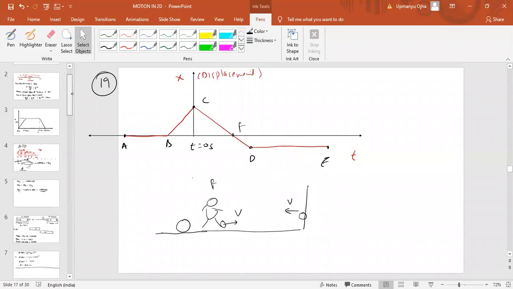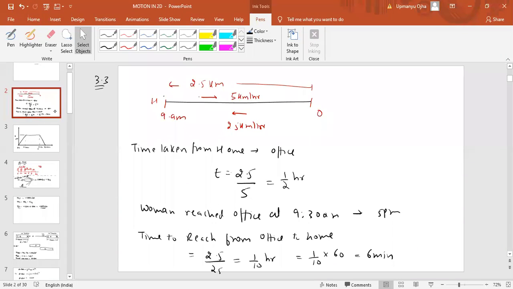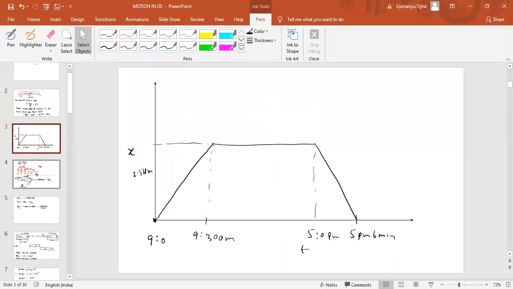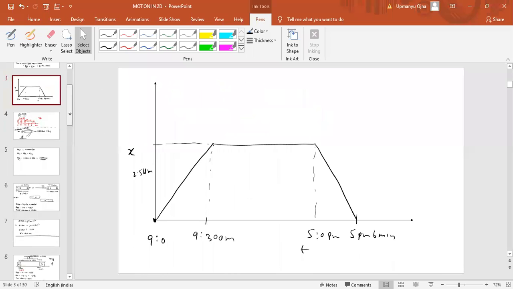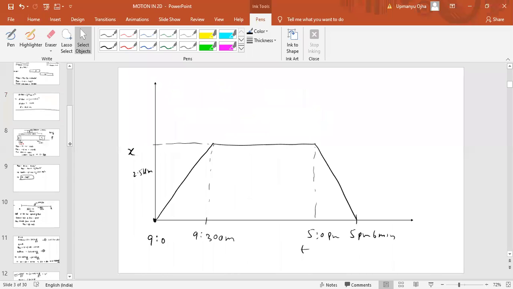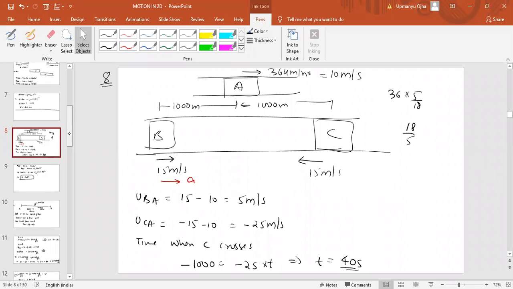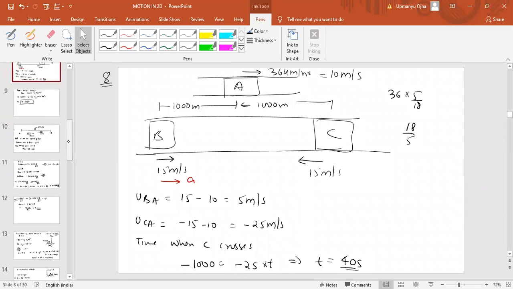And NCERT problems are very good, you need to solve them. Next class we'll discuss additional problems also. Additional problems plus the weekly tests, that also we can discuss. Not every problem, only what you have doubt about, but don't say that every question you have doubt. In that way, your time will be wasted, my time will also be wasted.